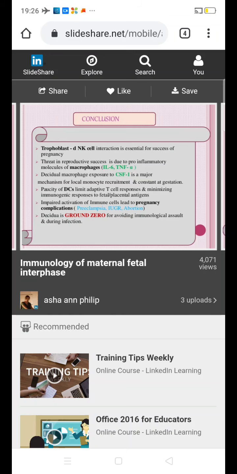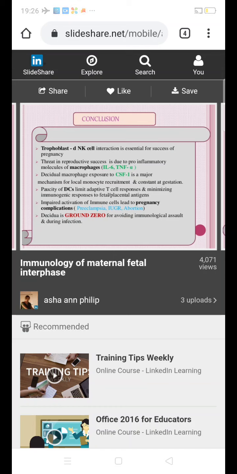So the threat to reproductive success is due to the pro-inflammatory molecules of the macrophages, which are interleukin 6 and tumor necrosis factor alpha. So if there is any abnormality in the immune cell function regulated at the maternal-fetal interface due to the production of these cytokines, it can alter the graft tolerance, which in turn can cause pregnancy complications like preeclampsia, IUGR, and pregnancy losses. So decidual macrophage exposure to colony stimulating factor 1 is a major mechanism for local monocyte recruitment, and it is constant during gestation.